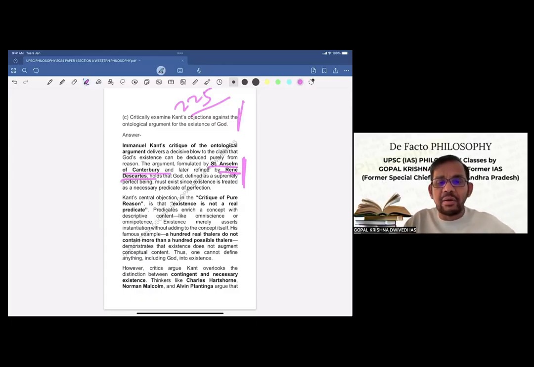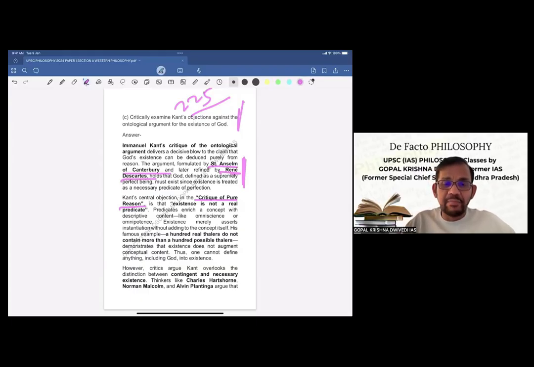Now, Kant's central objection in the Critique of Pure Reason, which is his book, is that existence is not a real predicate. Predicates enrich a concept with descriptive content like omniscience or omnipotence. Existence merely asserts instantiation without adding to the concept itself.